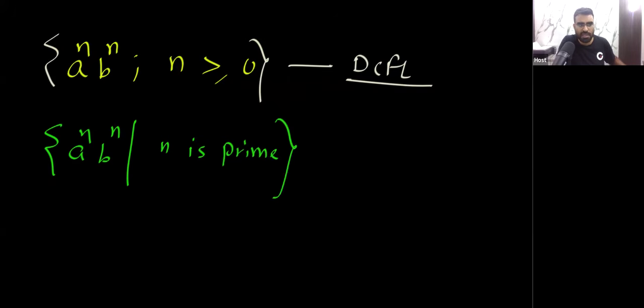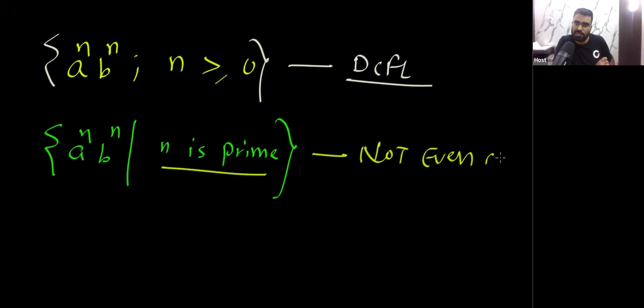Now remember, n is a prime number. That is actually not even CFL. This becomes CSL. I hope you are getting the point.